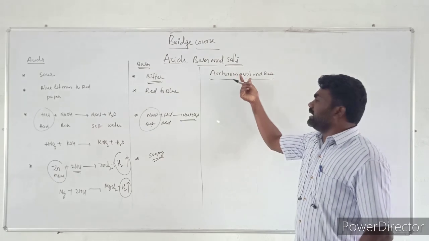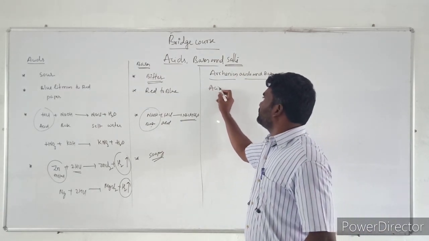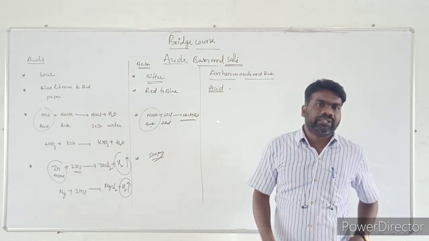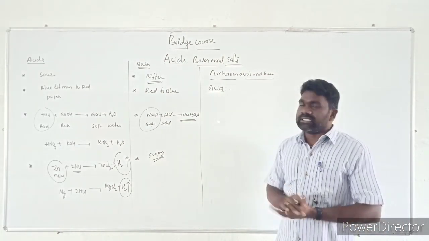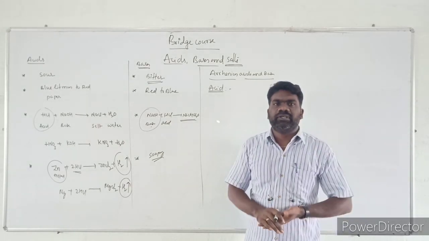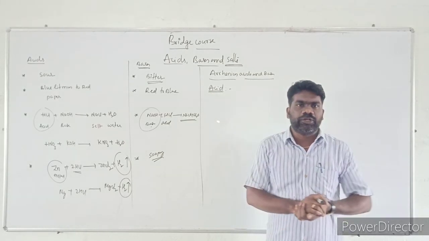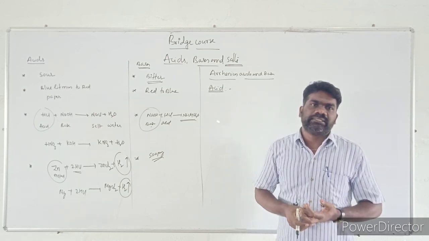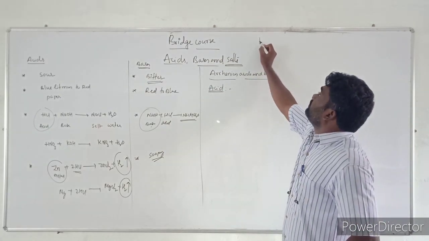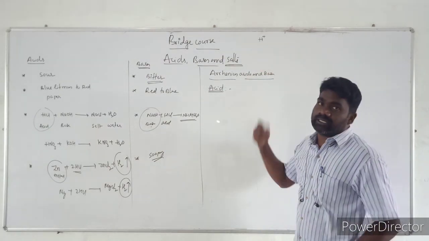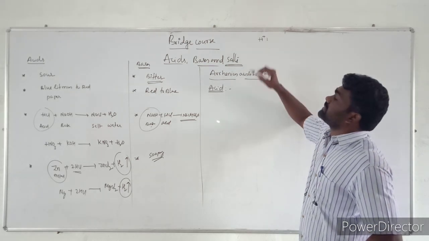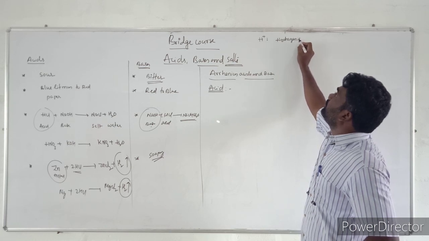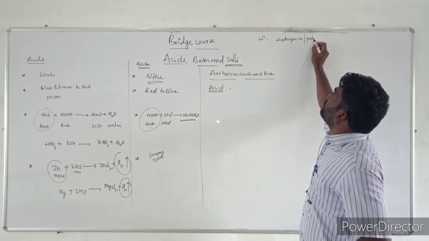First I am taking the Arrhenius acid. How do we define an Arrhenius acid and how do we define an Arrhenius base? The definition: a substance that produces a hydrogen ion or proton when dissolved in water is called an Arrhenius acid. First let us write some related points. H plus ion is also called a hydrogen ion, and also called a proton.